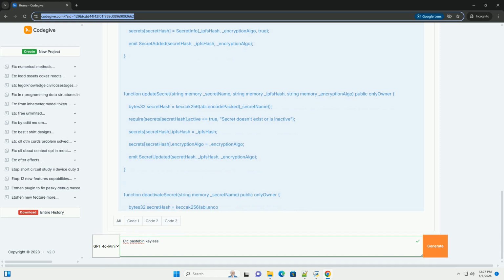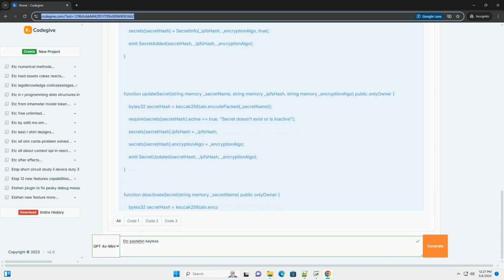2. Retrieve and decrypt secret function. It creates a Web3 contract instance. It calls the getSecretInfo function on the contract to retrieve the IPFS hash and encryption algorithm. It retrieves the encrypted secret from IPFS using the IPFS hash. It splits the encrypted secret string into IV and encrypted text parts.